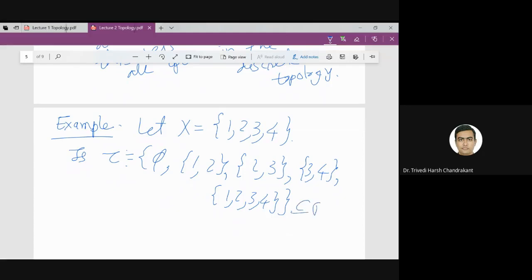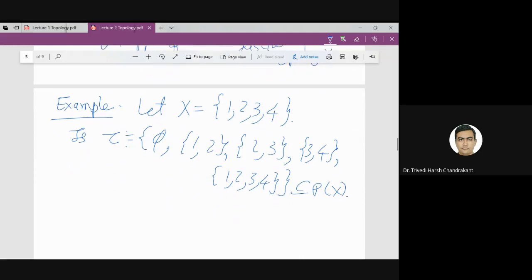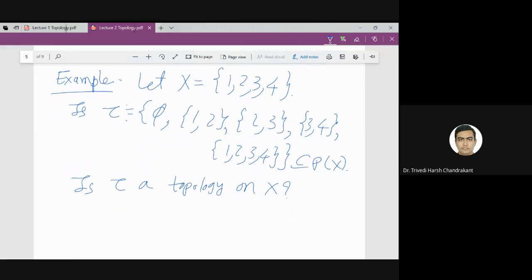So this is clearly a subset of power set of X, right? So the question is, is tau a topology on X? That we wish to ask.